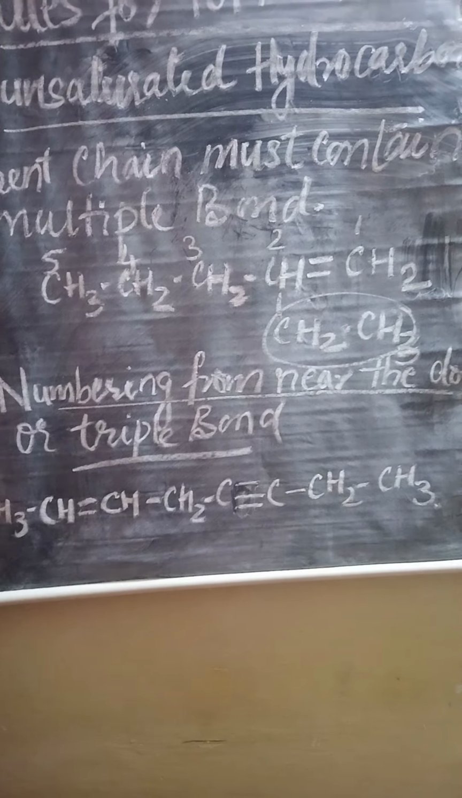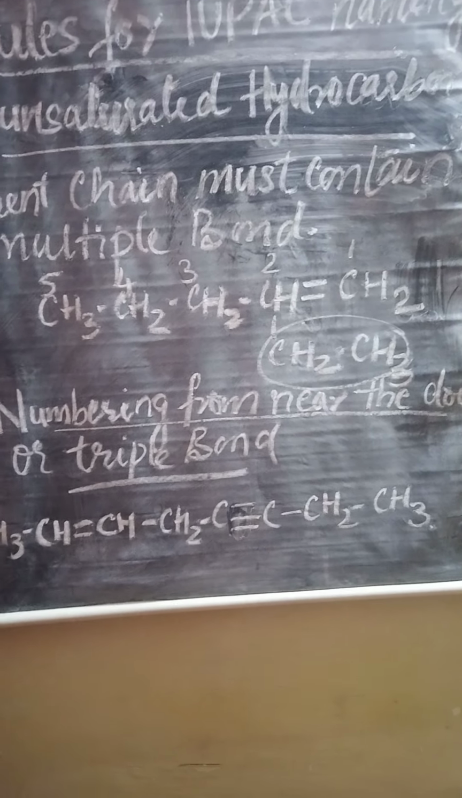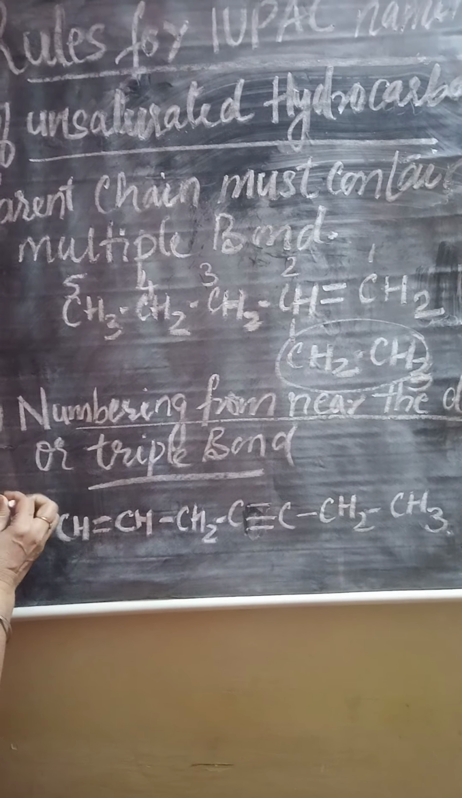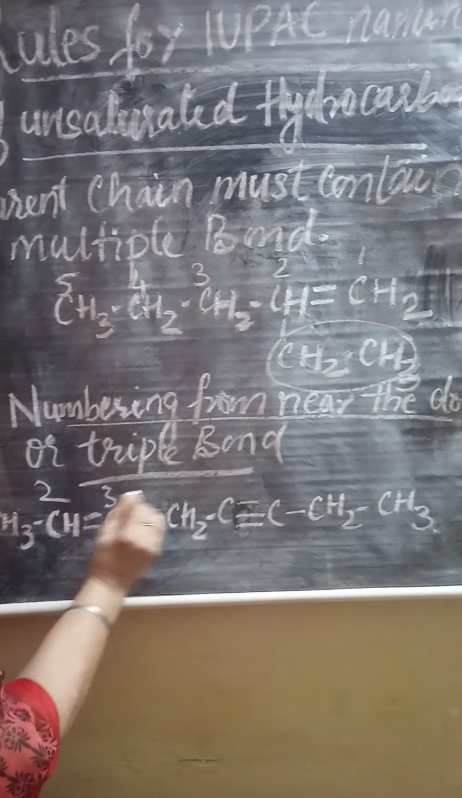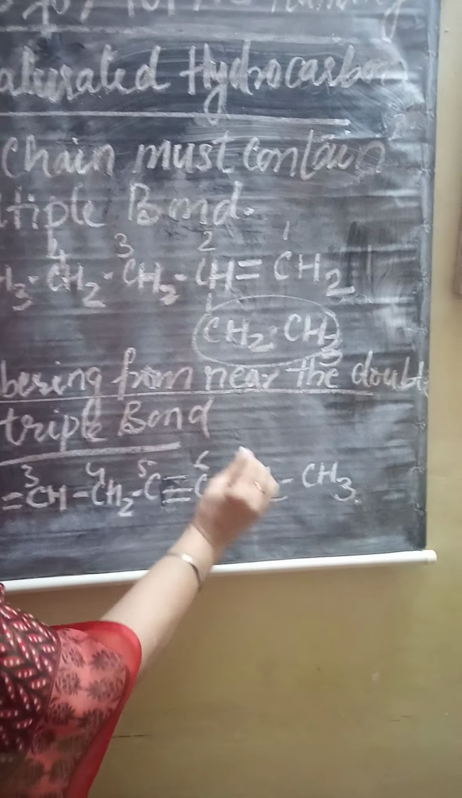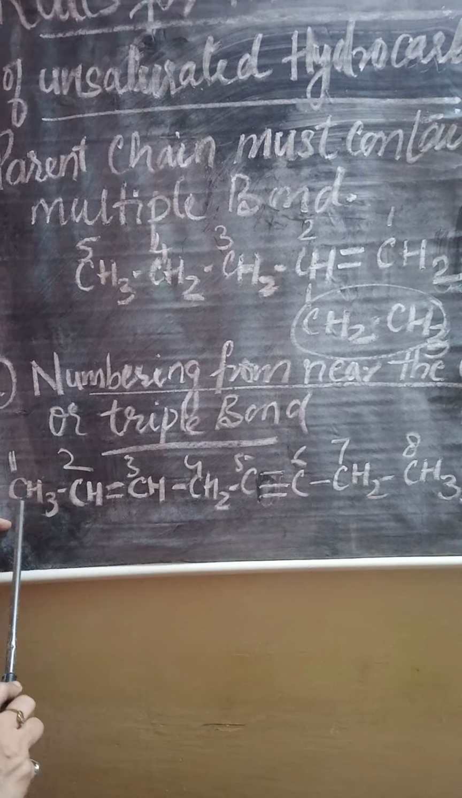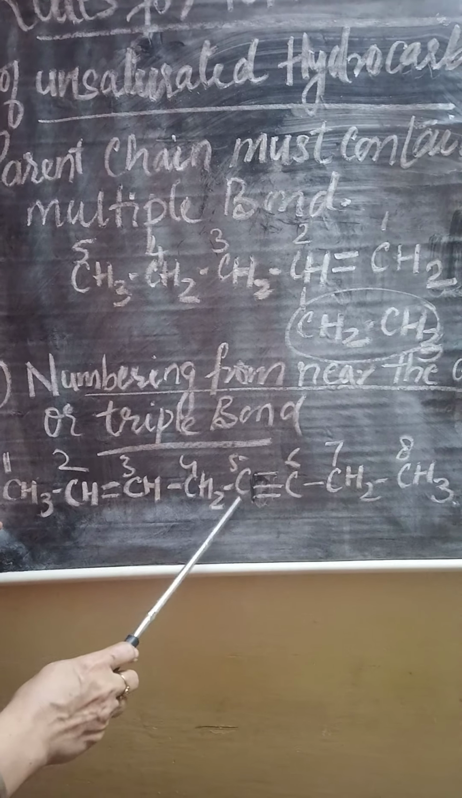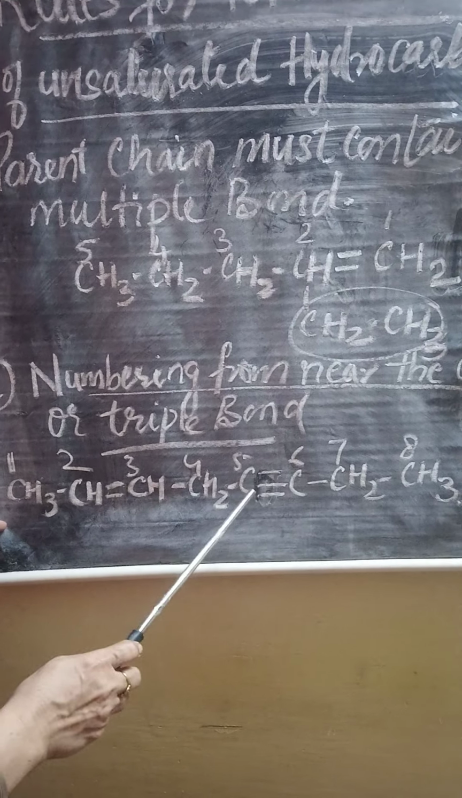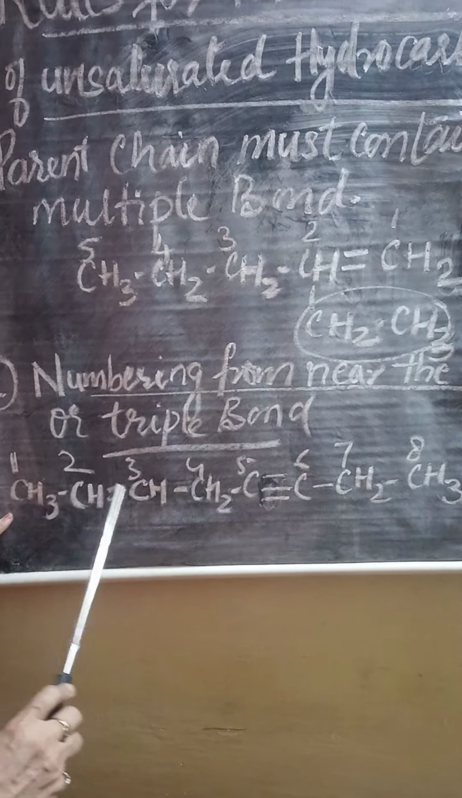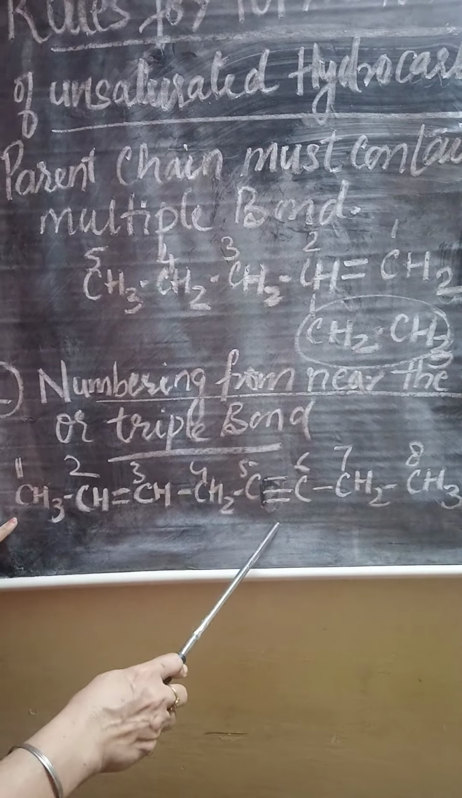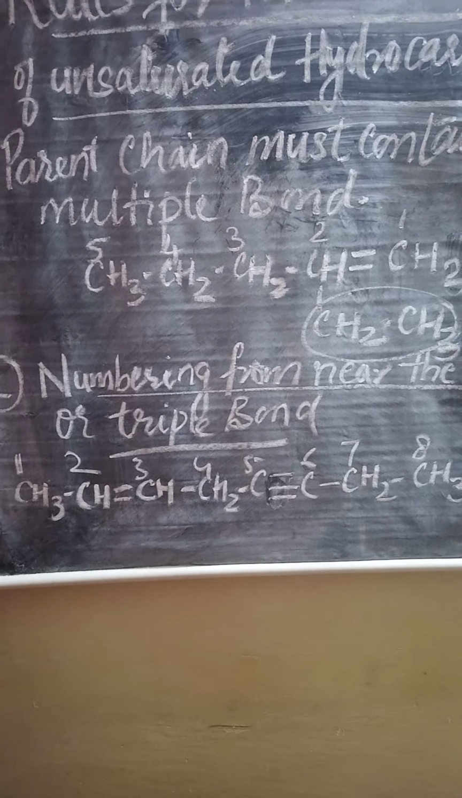So the numbering will be done from that side where the double bond is near. So numbering will be 1, 2, 3, 4, 5, 6, 7, 8. And the name will be oct-2-en-5-yne. Okay, in this way the naming will be done.